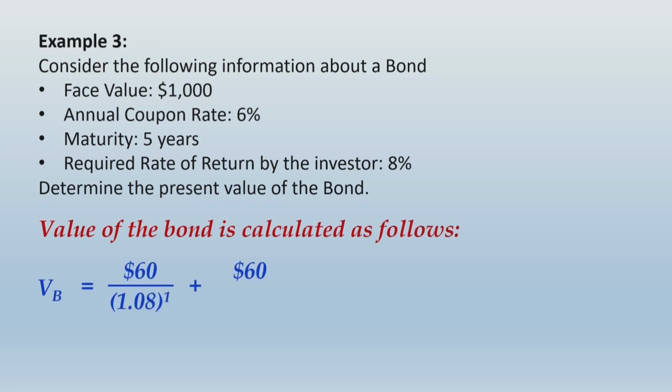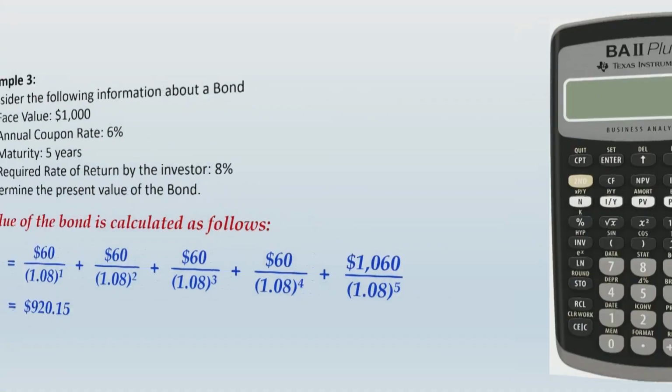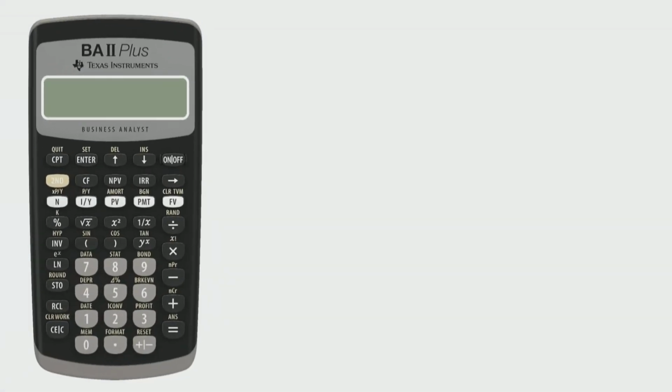Fundamentally the calculation will be made this way, and when you discount all these cash flows to their present value using an 8% discounting rate, the present value comes to $920.15.